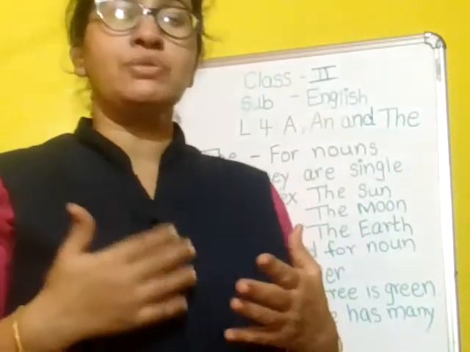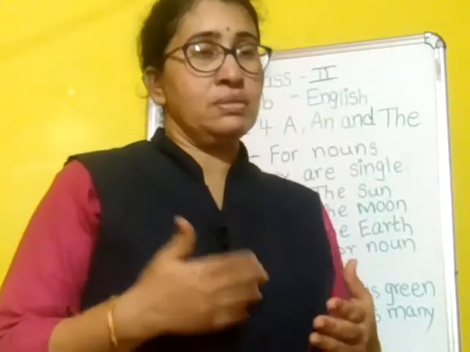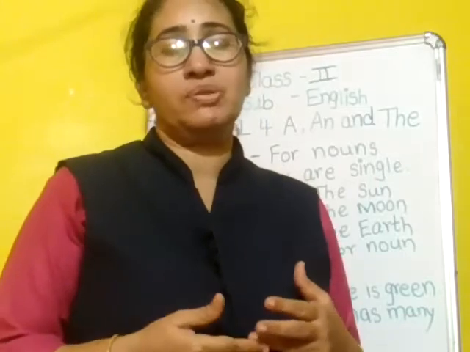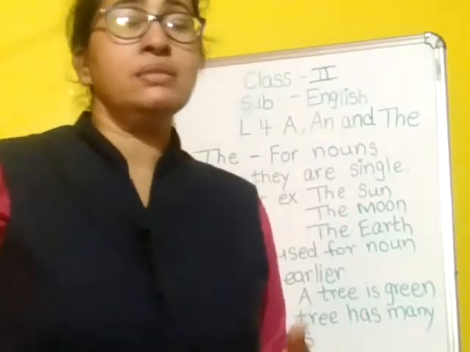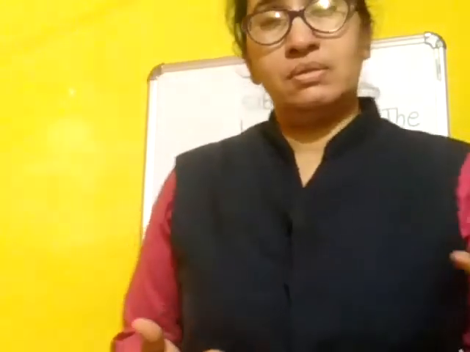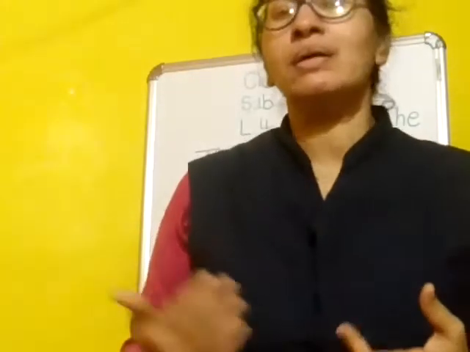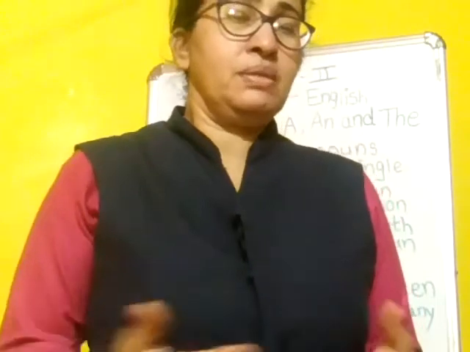For rivers also we can use the, because they are only one. Any river we can say, the Yamuna, the Ganga, the Godavari.